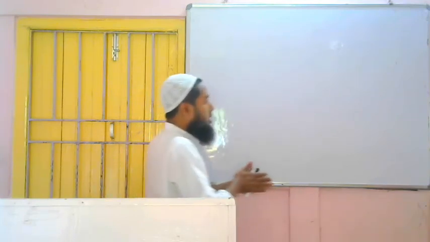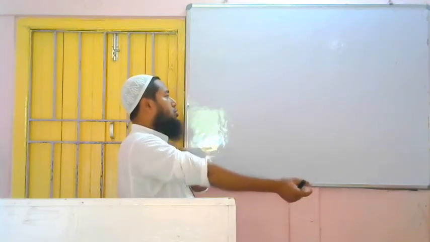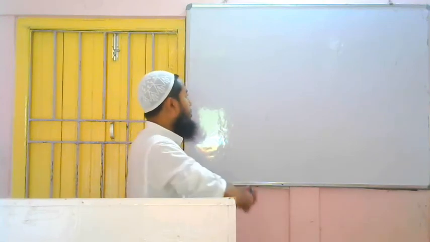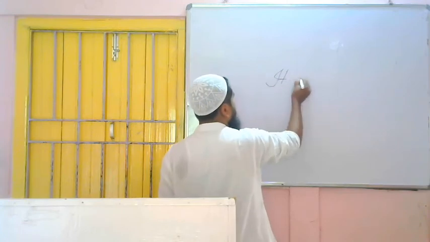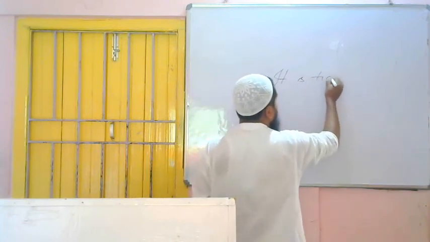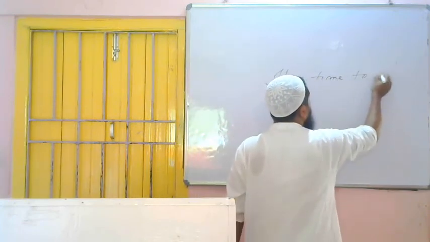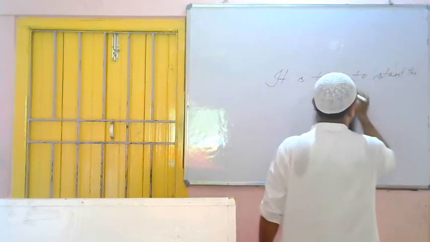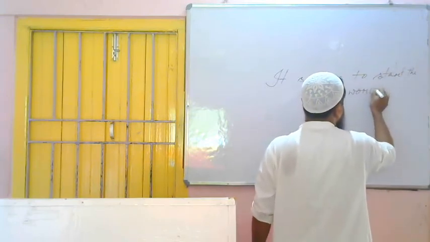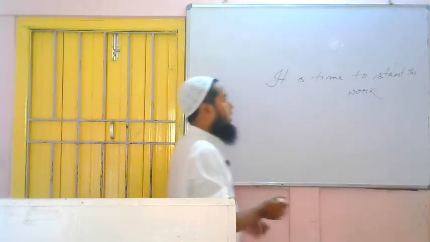Now some exceptional things I am going to tell you. If a sentence has been given to you having "it is time", for example, it is time to start the work, then how to do? You write the formation as I am giving. This is a very important thing.